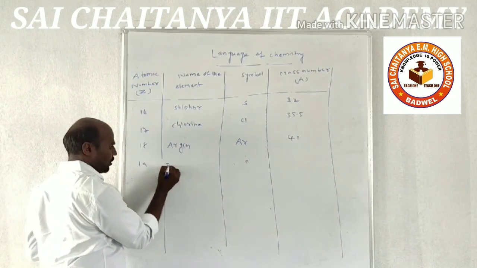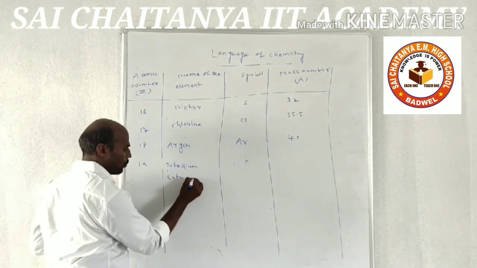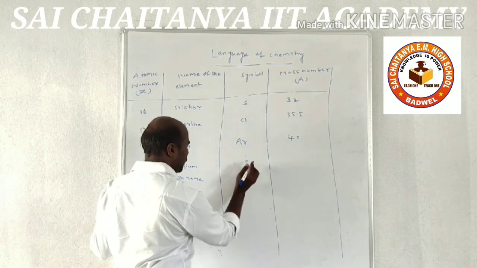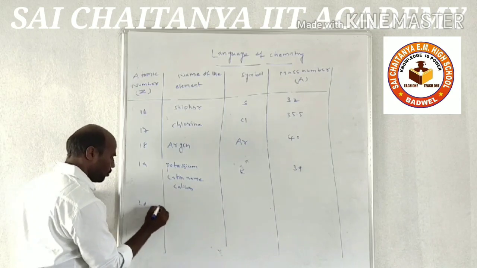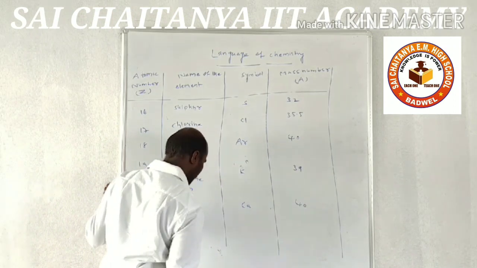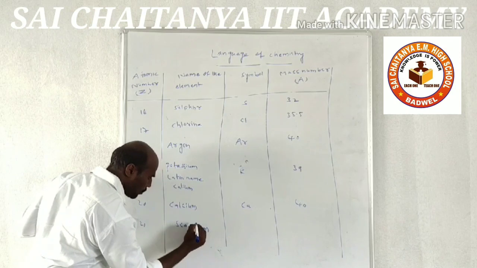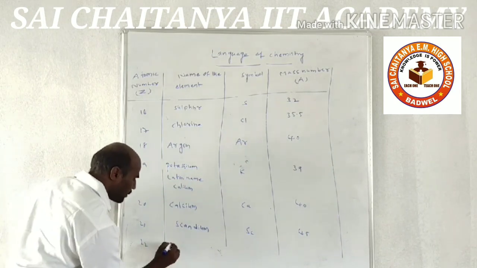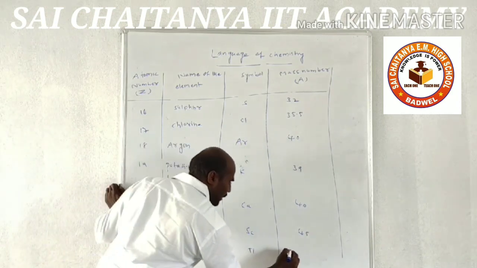And 19, potassium, the Latin name is Kalium, symbol is K, mass number is 39. 20, calcium, symbol Ca, mass number is 40. 21, scandium, symbol is Sc, mass number 45. 22, titanium, symbol is Ti, mass number is 48.